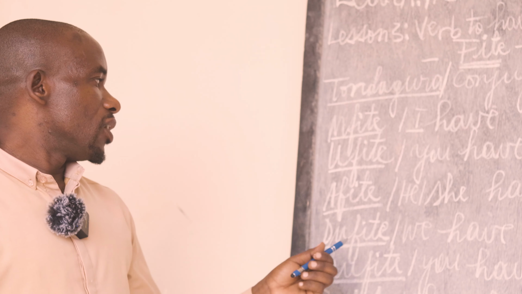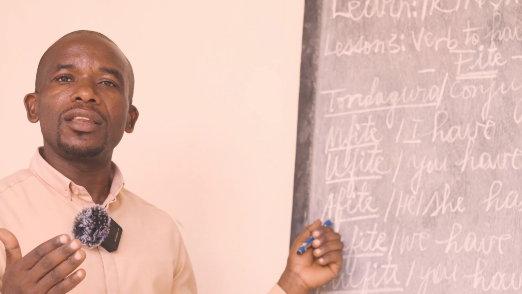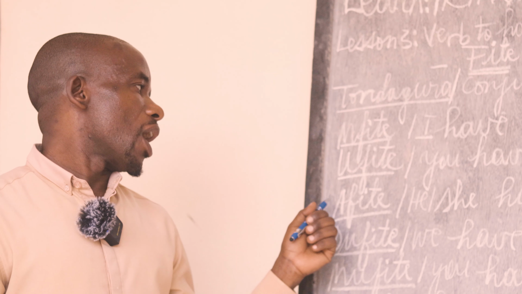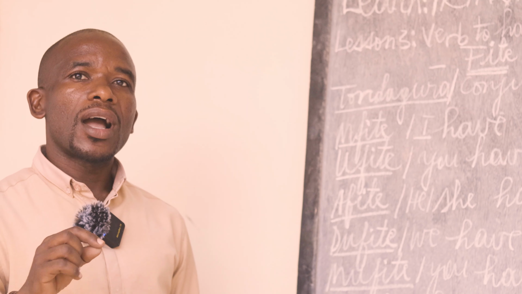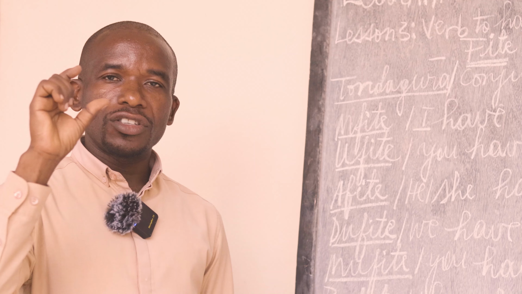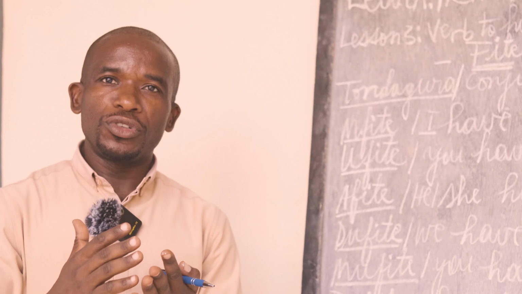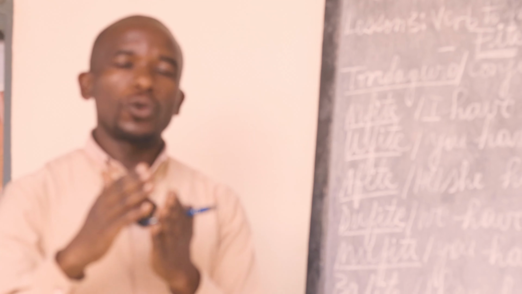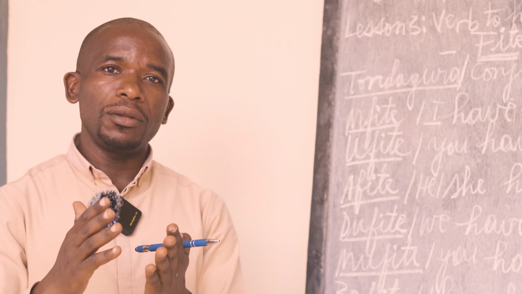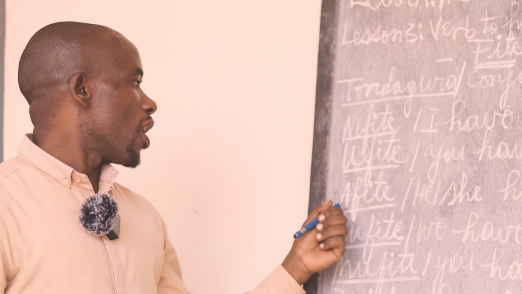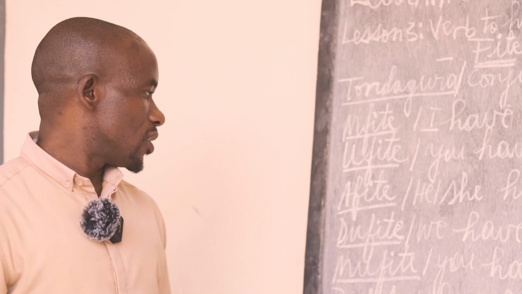So we've got it. Now number 3, it's on the third person of singular. I have focused on this before. Afite. A single pronoun which will be put on all verbs conjugated, stands for he or she. We are on the third person of singular. This is the case we shall say Afite. I think I've got it.